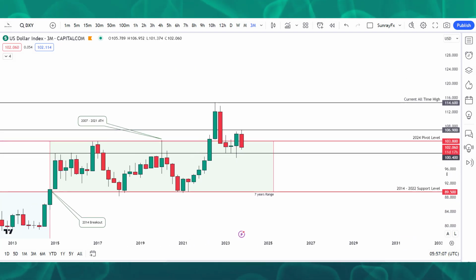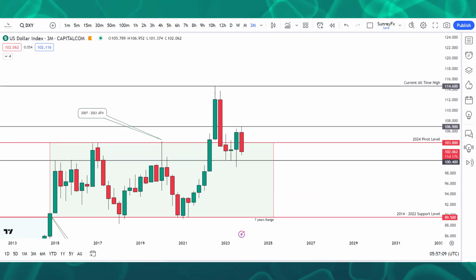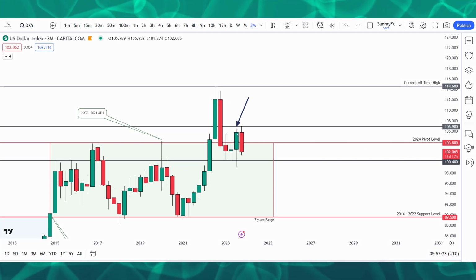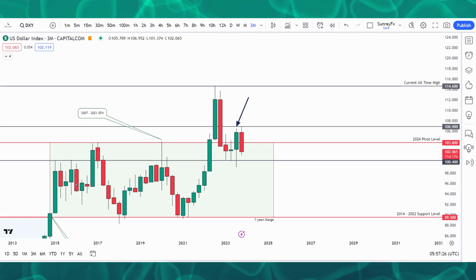You can see that in September 2023, the market moved and closed above the range. You can see this green candle closed above the range, and the top line of the range is 103.80. That is the level that we are looking at, and the market closed above it in September 2023. This is a 3 month candle, and in this 3 month candle the market closed above it.